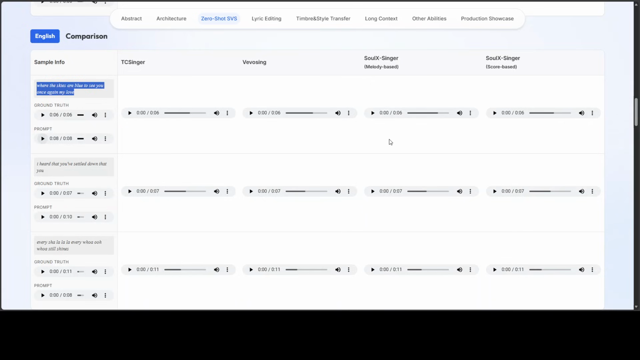And we want to clone it. I'm just going to play this SoulX-Singer's melody based first.